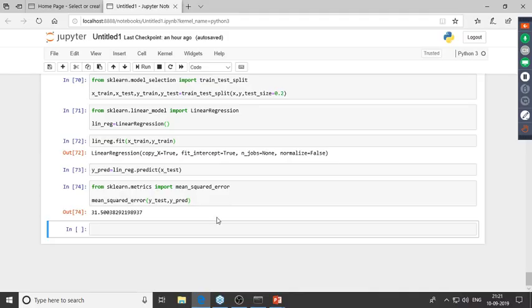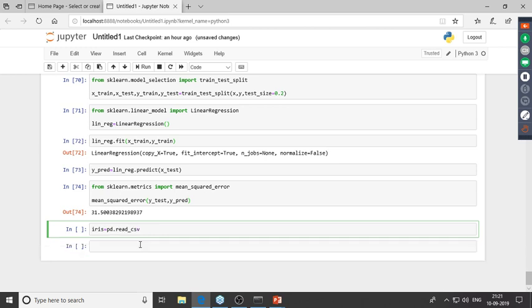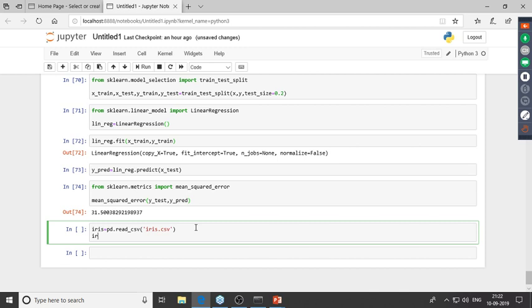So let me load up the iris dataset over here. Iris equals pd.read_csv. And inside this, I'll give in the name of the data frame, which is iris.csv. Now I'll have a glance at the head. So iris.head. Right, so this is our data frame over here. Now this is our dependent variable, and all of these are independent variables.